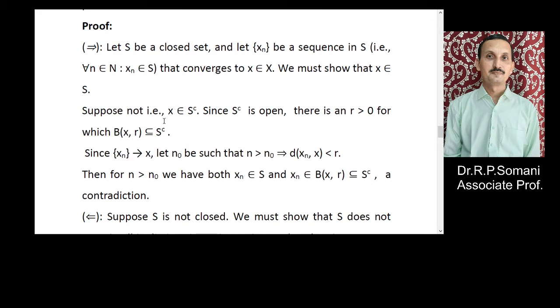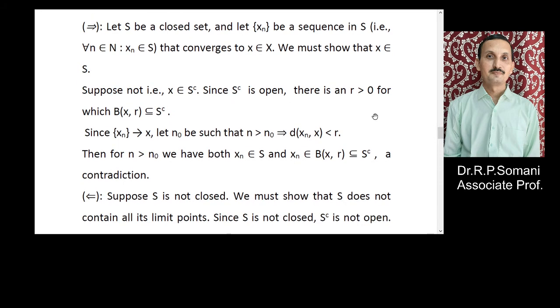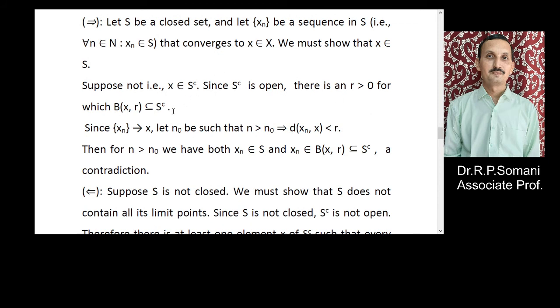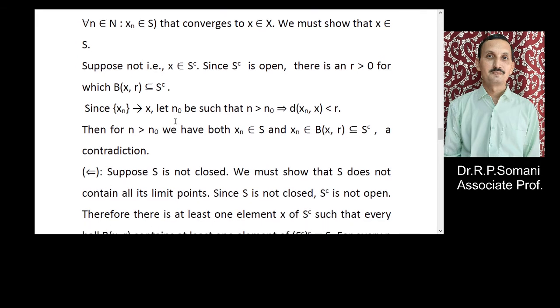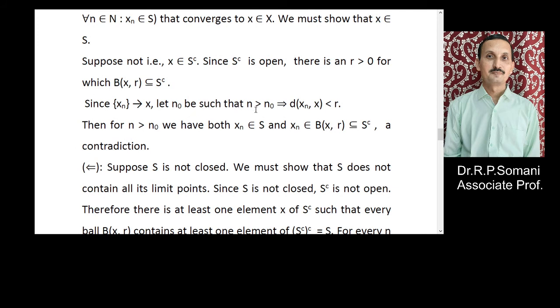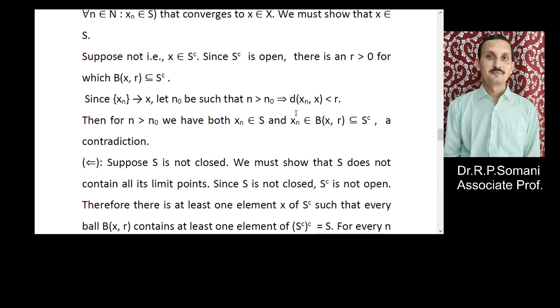So suppose, if possible, that x belongs to S complement. Since S is closed, therefore S complement is open, so there is an r greater than 0 for which B(x, r) is a subset of S complement, by the property of open sets. Since xn tends to x, let n0 be such that for all n greater than n0, d(xn, x) is less than r.